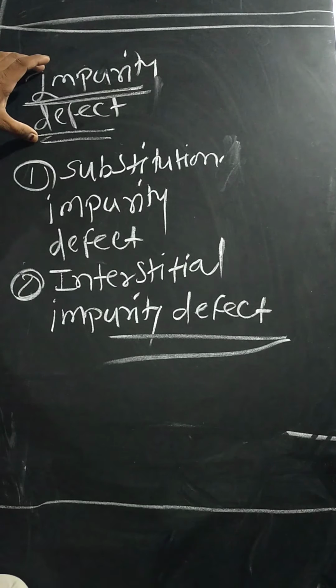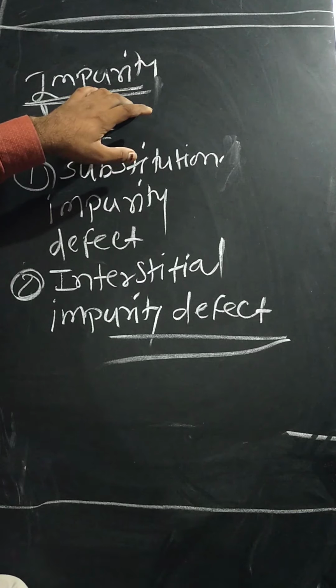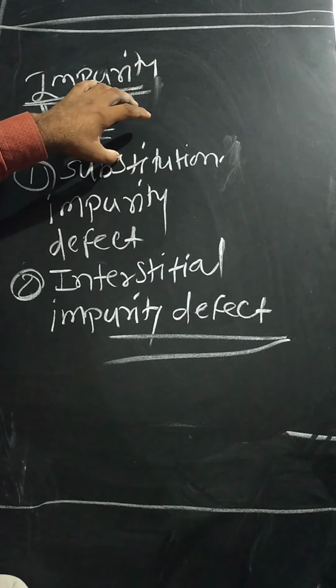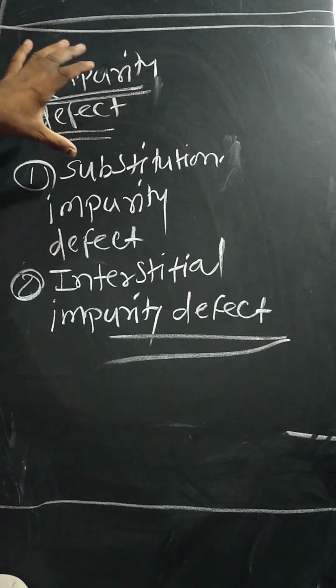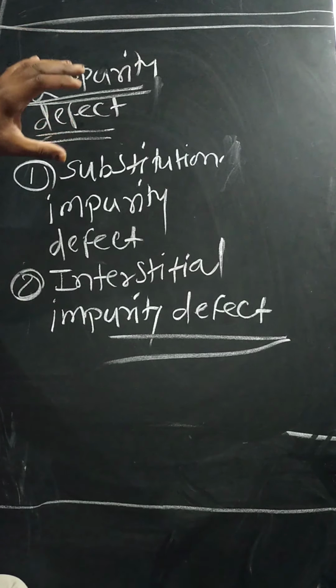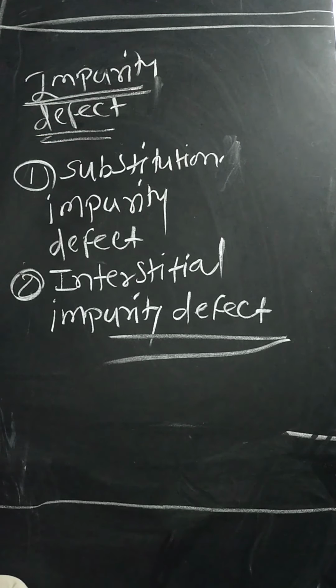What is the impurity defect? When the cation from its regular site is replaced by the other, different cations, then the impurity defect arises.